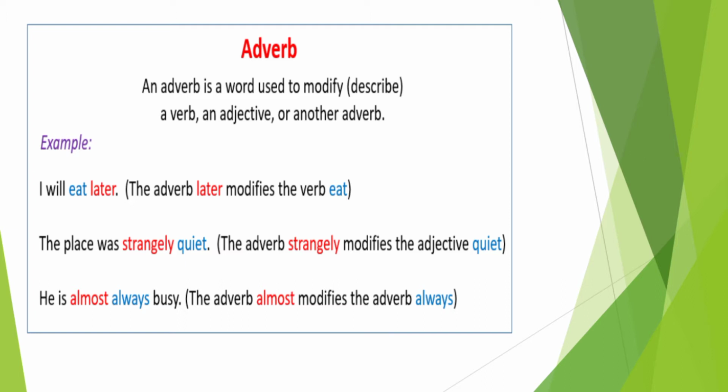In example 1, I will eat later. The adverb later modifies the verb eat. Then in the second example, the place was strangely quiet. The adverb strangely modifies the adjective quiet. Then in the third example, he is almost always busy. The adverb almost modifies the adverb always.